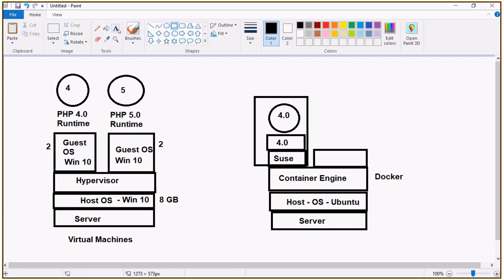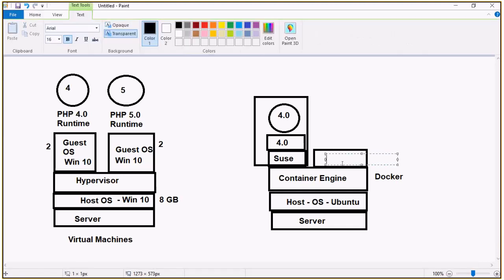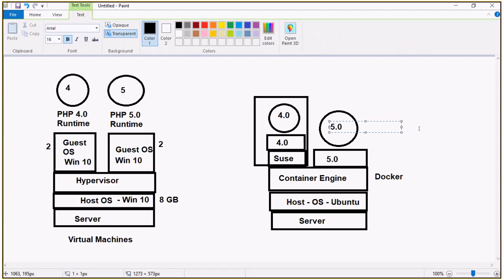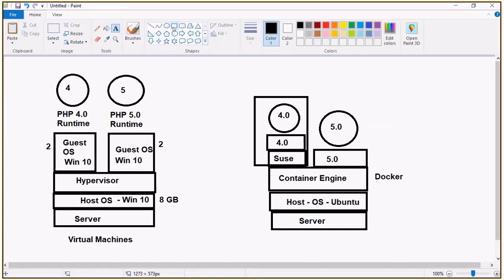Whereas if I want to use this container, which is simply installed with the 5.0 runtime, it needs to be placed in the host operating system called Ubuntu. This is another container. Take that and use it so that it will work. So if you have questions, please ask me.